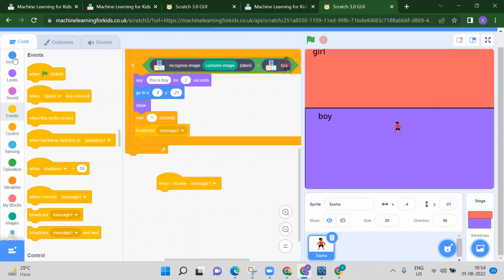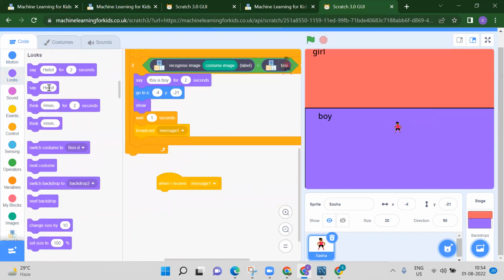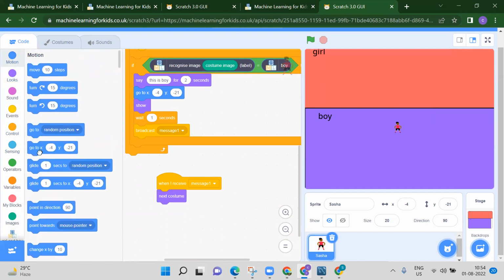So where is that costume? In the looks, you will get next costume. And again, we have to go to our 0, 0 position, which is go to, instead of -4, we will write 0 and 0.